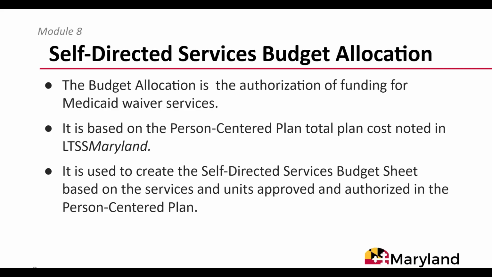For DDA-operated programs, it is used to create, review, and maintain records about eligibility status for services and the participant's person-centered plan, services, and funding authorized by the DDA. The participant, with the support of their team, will develop the self-directed services budget sheet based on the services and units approved in the authorized person-centered plan and budget allocation.